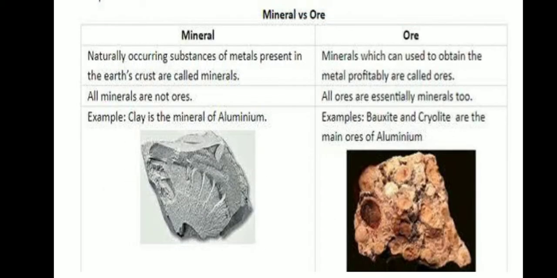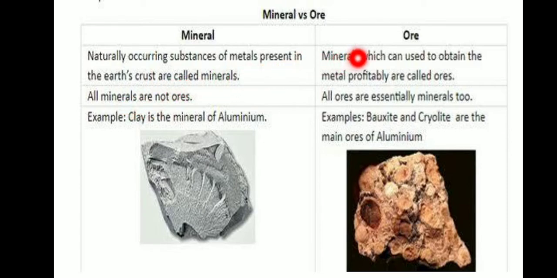So, a very important question: distinguish between minerals and ores. What is a mineral? Naturally occurring substances of metal present in the earth's crust are called minerals.